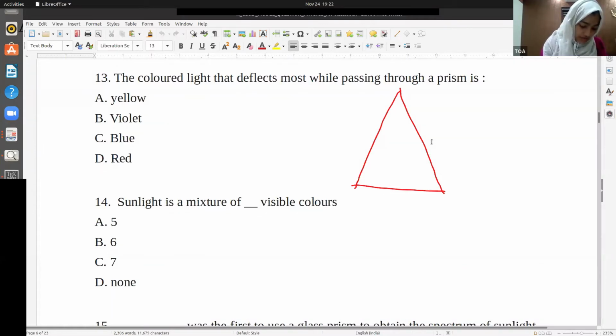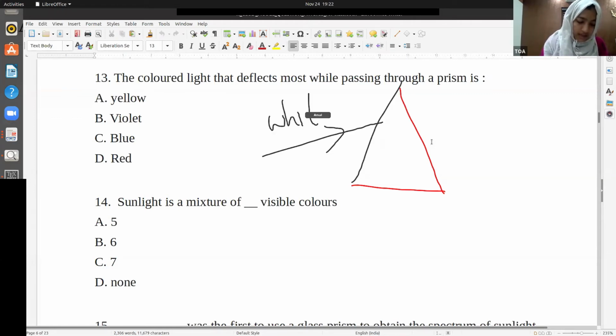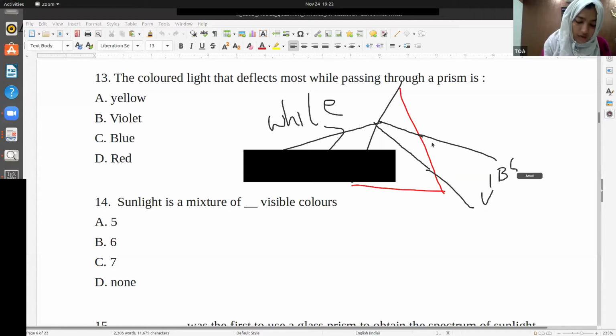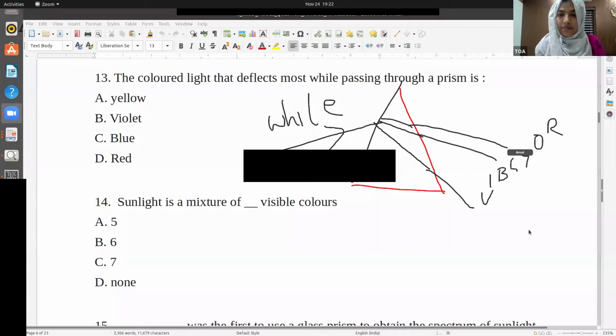I'll mark it with black color. Suppose this is white light, and it is dispersed, and the colors will be violet, indigo, blue, green, yellow, orange, red, right? This is how it is.